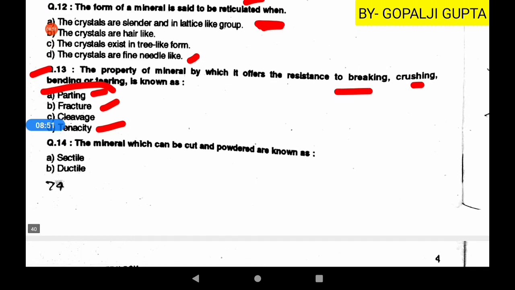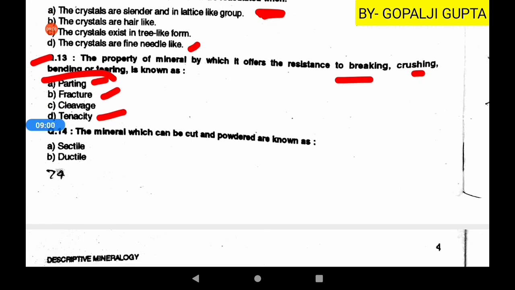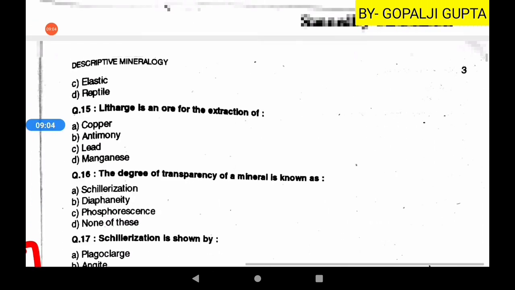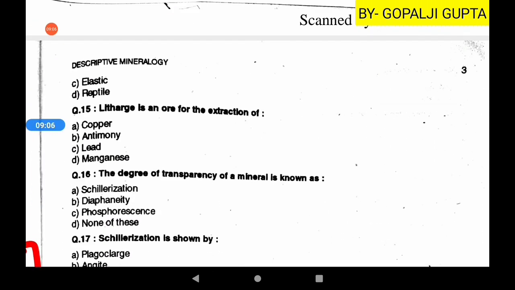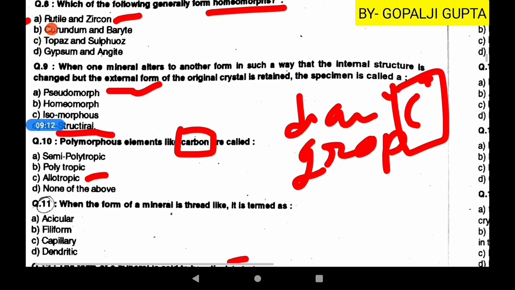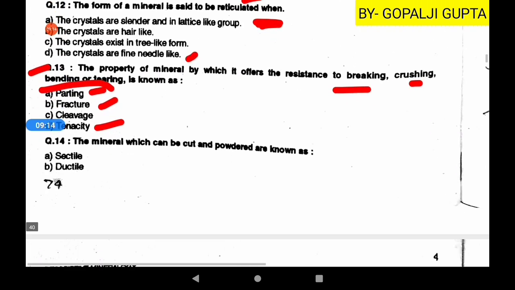Now the next question is, the mineral which can be cut and powdered is known as? Options are sectile, ductile, and the other options are elastic and reptile. Reptile is simply the animals, reptile animals. Then elastic is the bending elasticity, as all of you know. And here the mineral which can be cut is known as sectile. Sectile is the property.